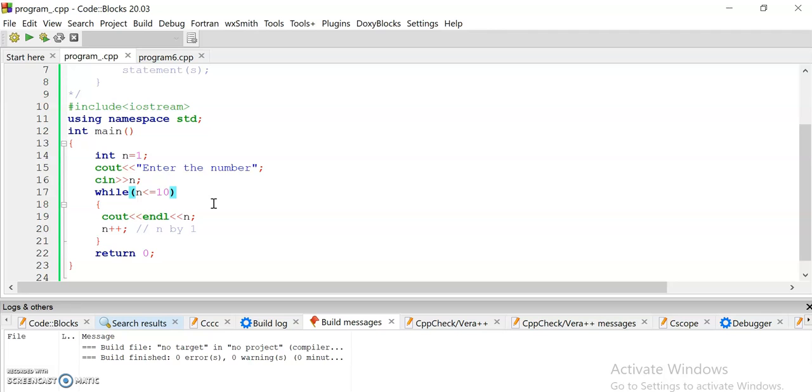Okay, so this is all about the while loop, how it works and what the syntax is. We use a while loop when we need the loop to execute whenever a certain condition is true. So this is all about the while loop.